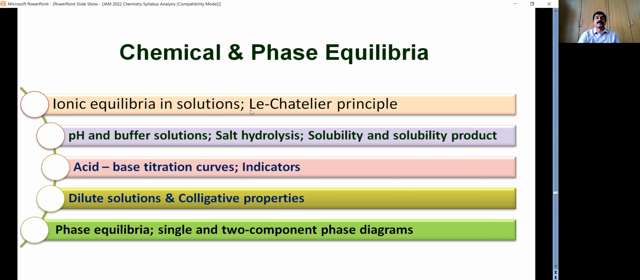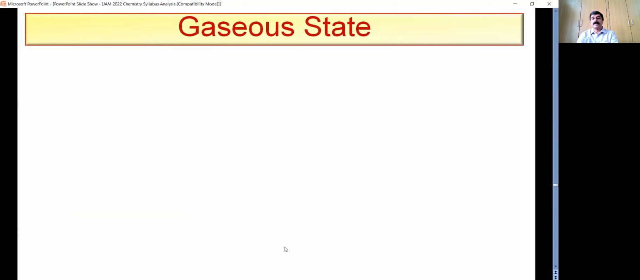The ionic equilibria: various equilibrium constants, Le Chatelier's principle, pH, buffer solutions, salt hydrolysis, solubility and solubility products. It's a very important aspect of ionic equilibrium. Then acid-base titrations, dilute solutions, with a special focus on colligative properties like relative lowering of vapor pressure, depression in freezing point, elevation in boiling point, osmotic pressure. Then abnormal molecular weights. So this is very important. Most of the time questions could be asked on the very fundamentals only. Then you have phase equilibria with single and two component phase diagrams.